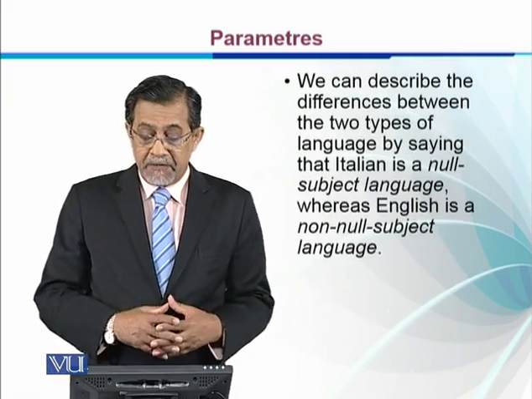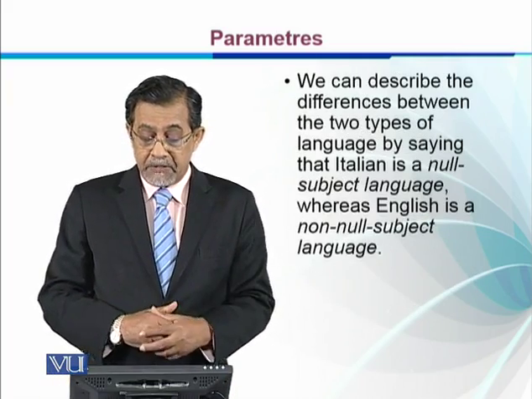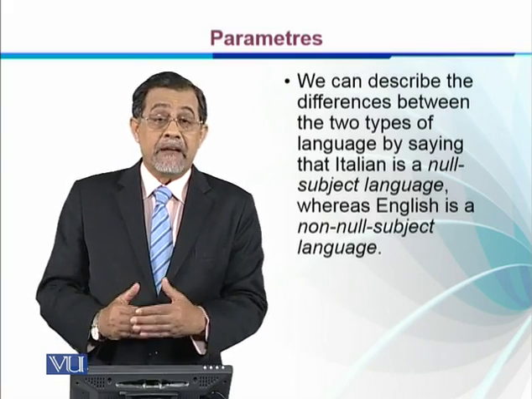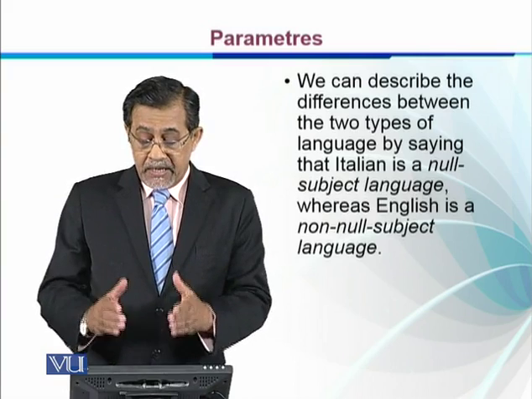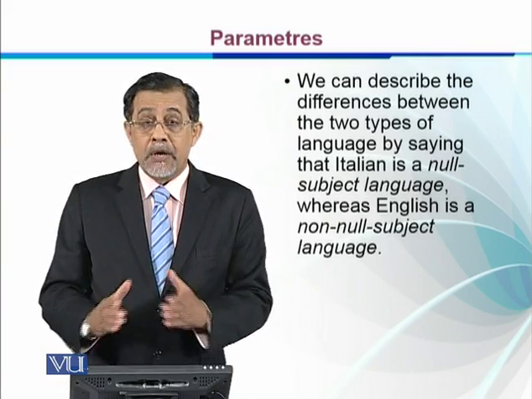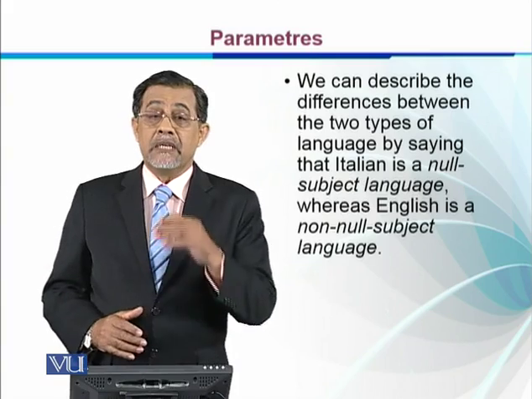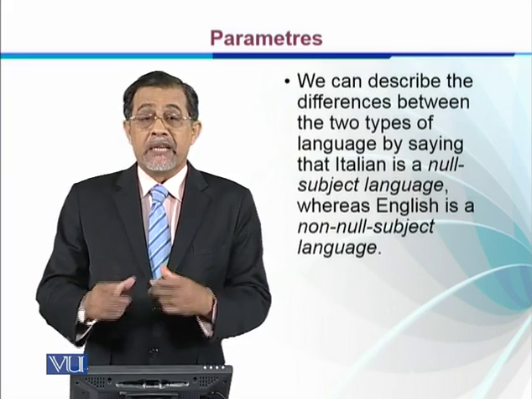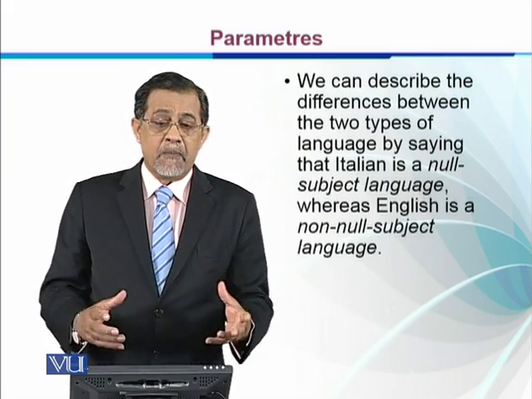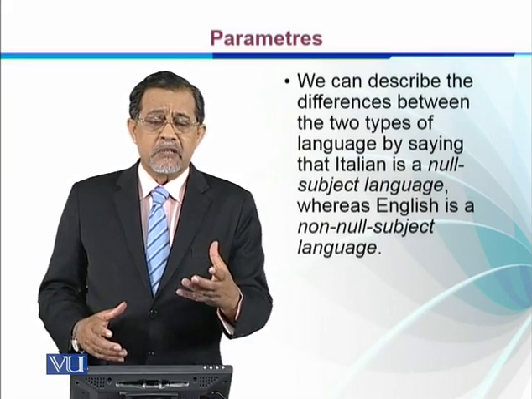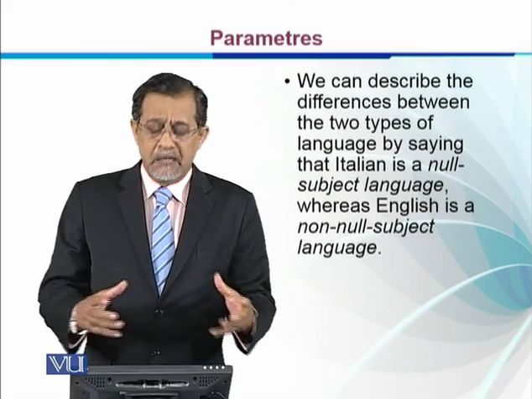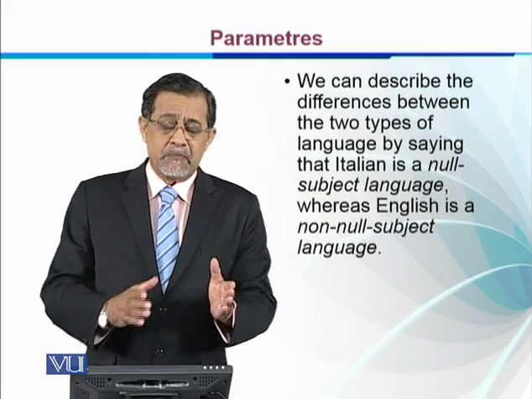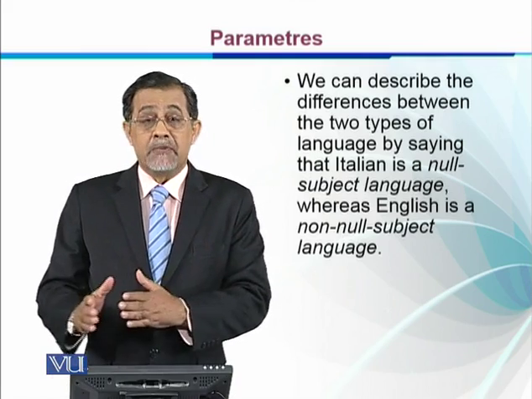We can describe the differences between the two types of languages by saying that Italian is a null subject language. It does not have a subject, right? Whereas English is a non-null subject language. In English, if we make such a sentence, it will be incorrect, whereas in Italian, it's a usual form of making a sentence by using a null subject. So on the basis of these differences, we can say that one is a non-null subject language and the other is a null subject language.